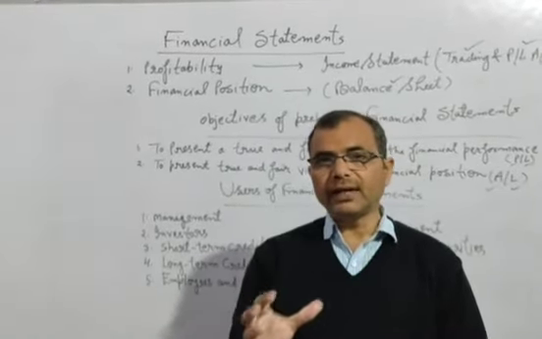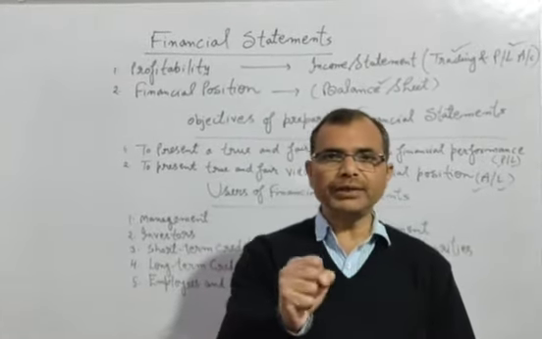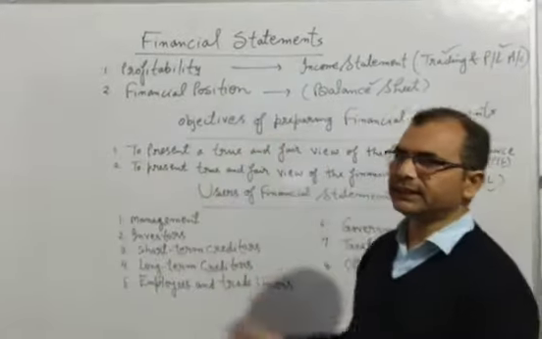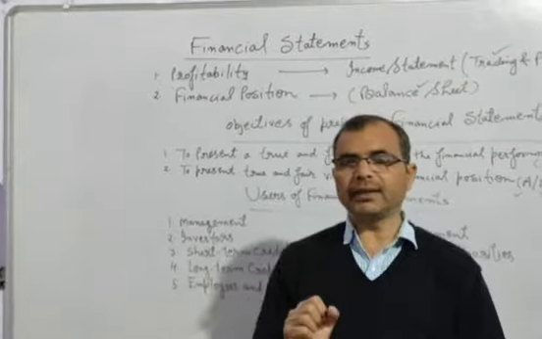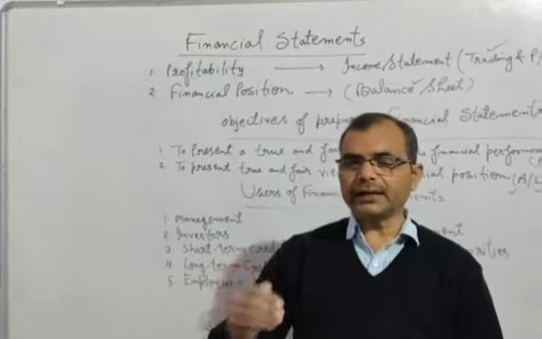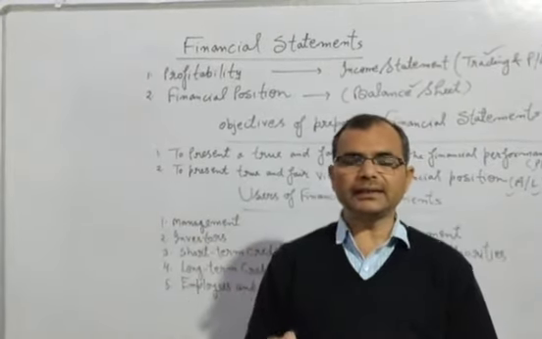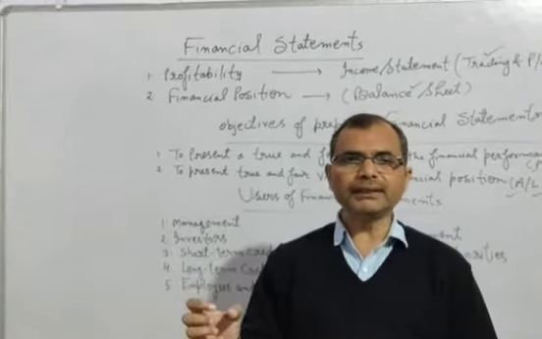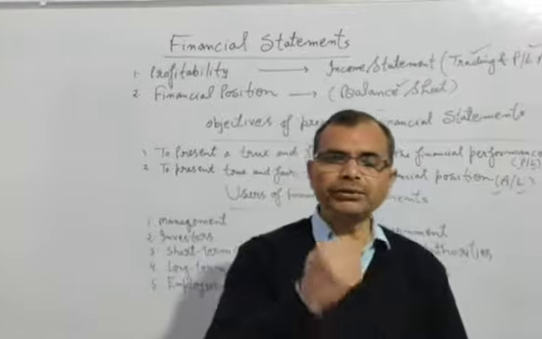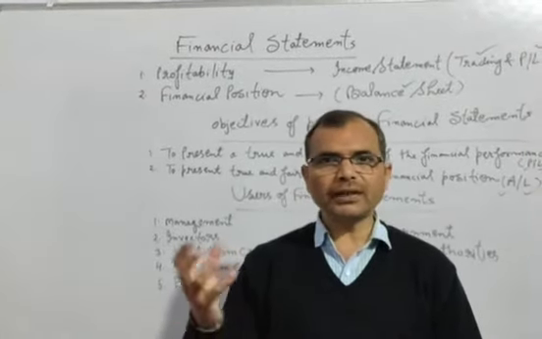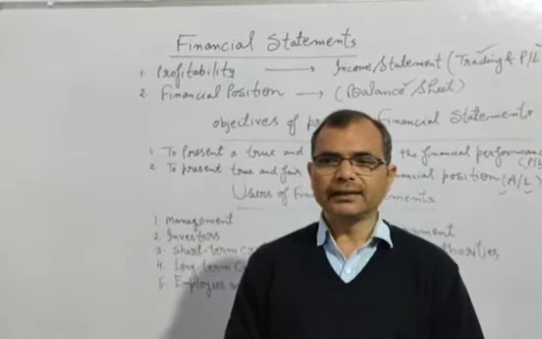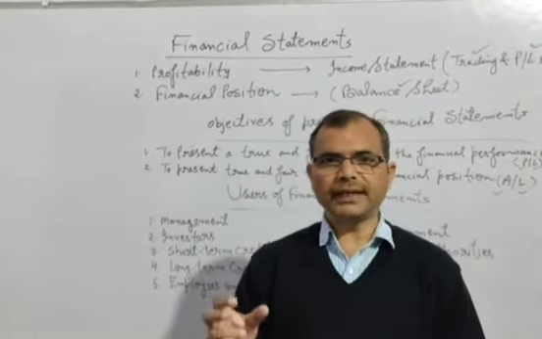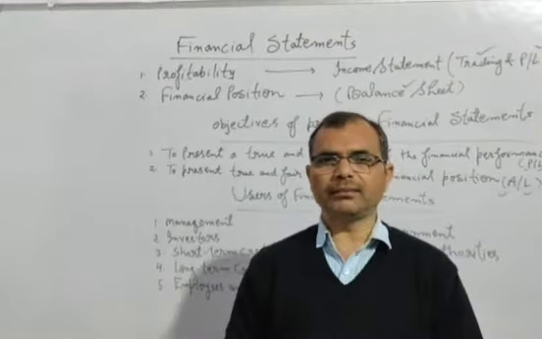Whenever employees and the unions of the employees see the financial statement and examine that their company, their organization is earning a lot, it means they can put forward their demand for the increment, and if they want to increase their wages, they can request the management.